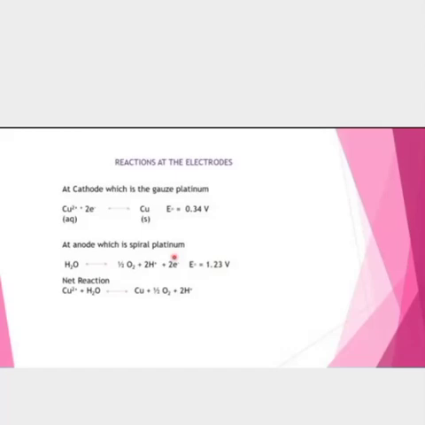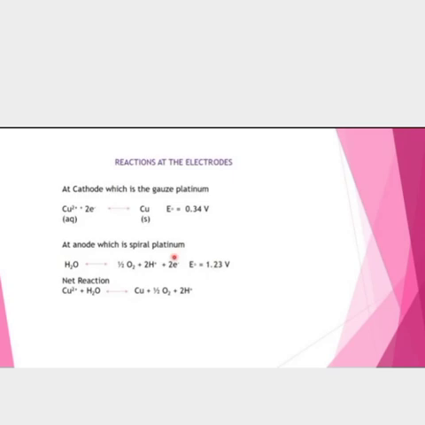In the experiment, these reactions occur at the electrodes. At the cathode, which is platinum gauze, the copper ions gain electrons to form copper metal. That EMF is 0.34 volt.